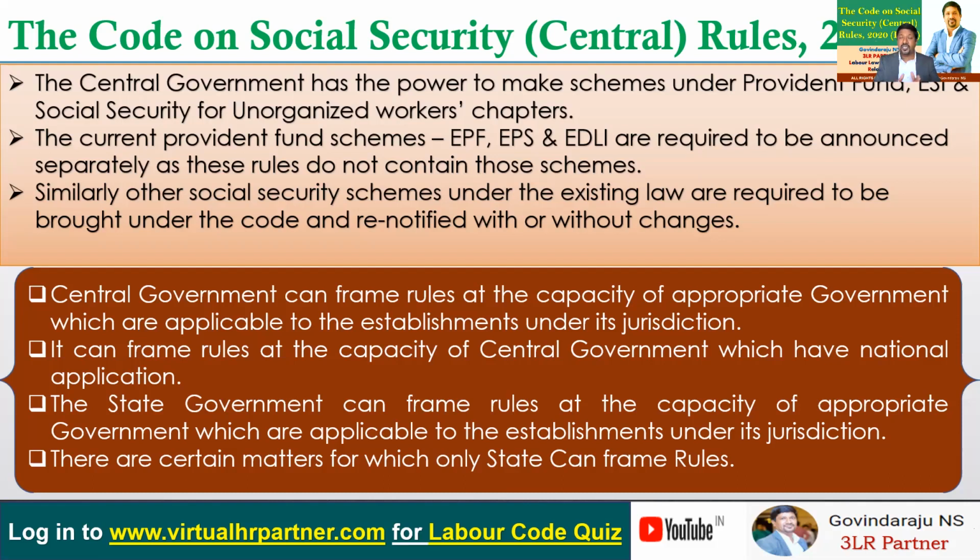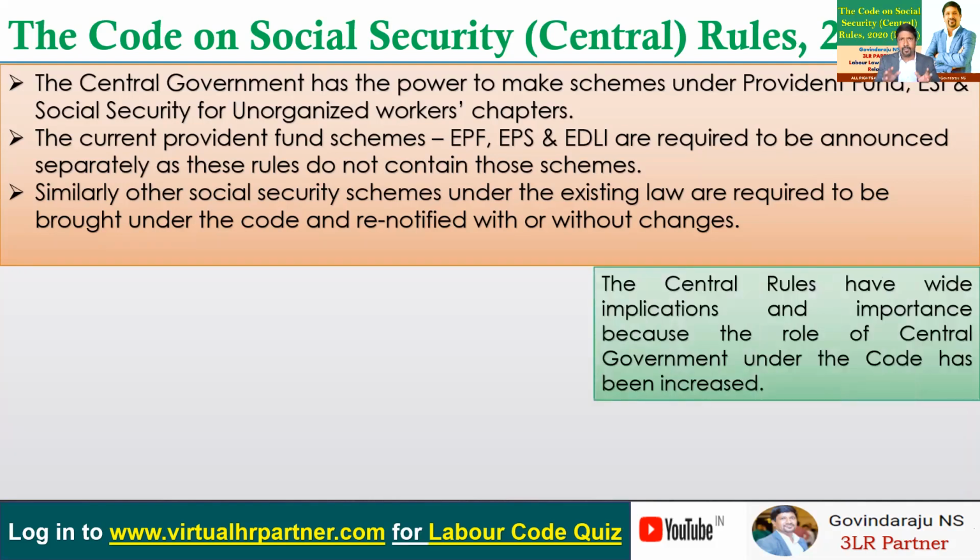Similarly, the state government can also frame rules in the capacity of appropriate government. Those rules are applicable to the establishments under its jurisdiction. And of course, there are certain matters where only the state can frame the rules. However, overall, in this code, the central government retains the majority of the power, and there are certain possibilities for the appropriate government, as applicable to state governments. Now, as I said, the central rules have wide implications and importance because the role of the central government under the code has increased.